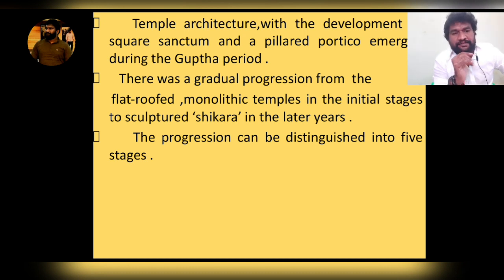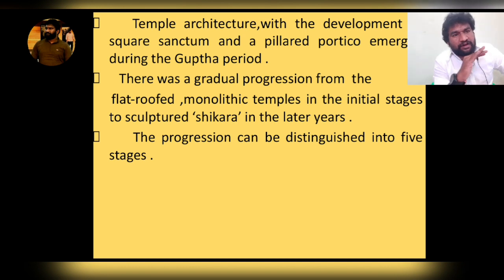It happened phase-wise, and there are 5 stages to get to the Nagara style of temple architecture. In the first stage they introduced some features, then the second stage, third stage, fourth stage and fifth stage like this. There was a gradual progression from the flat roof.